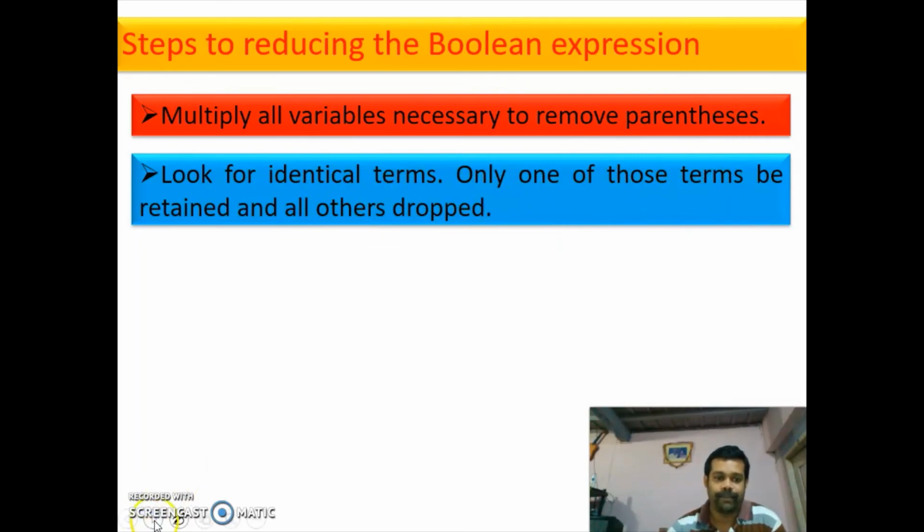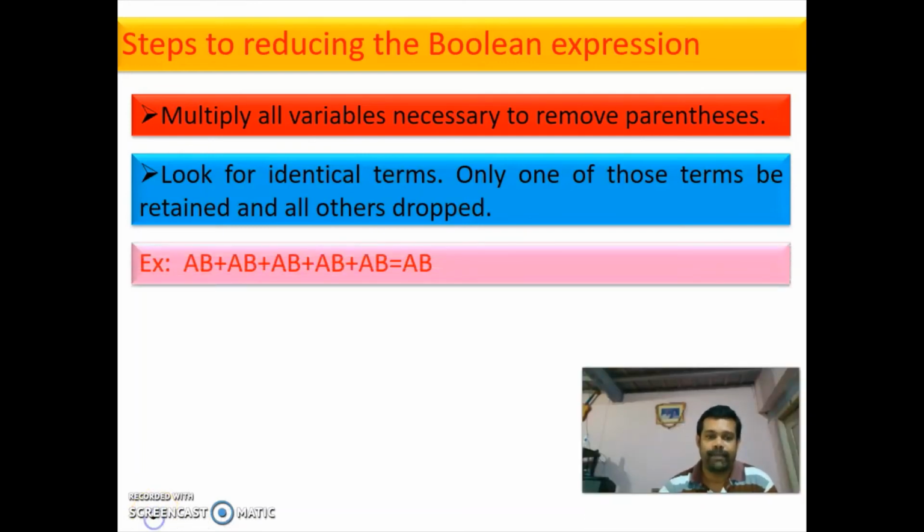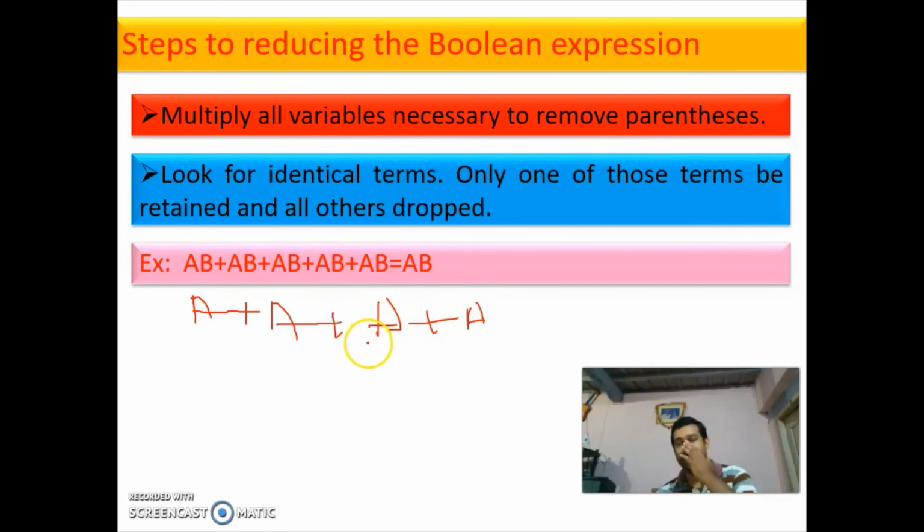Next, we are going for an example. Here you have an example that is AB plus AB plus AB plus AB. So here it is similar to A plus A plus A plus A. We already studied an identity. What is A plus A? A plus A is A. So it is AB. So AB plus AB plus AB plus AB is AB.